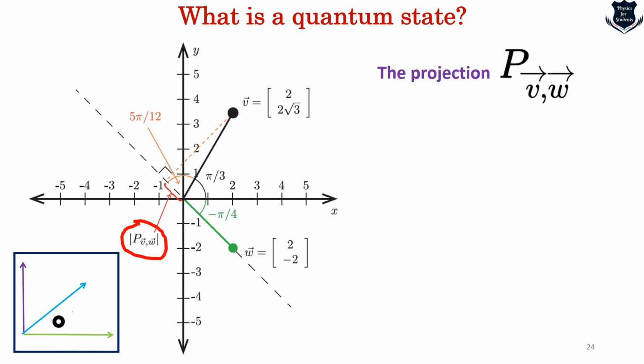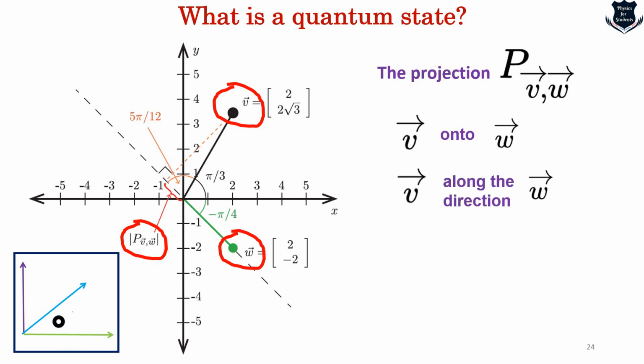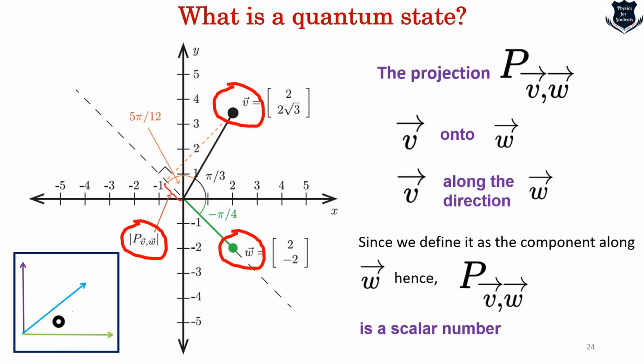The projection P sub V,W of V onto W is given by the component of V along the direction of W. I repeat, the projection of V onto W is given by the component of V along the direction of W. Since we define it as the component along W, this part is basically what is called a scalar.